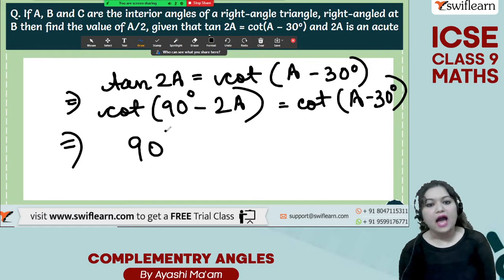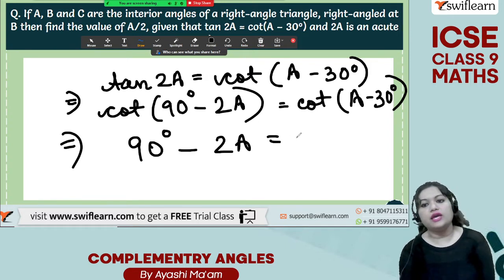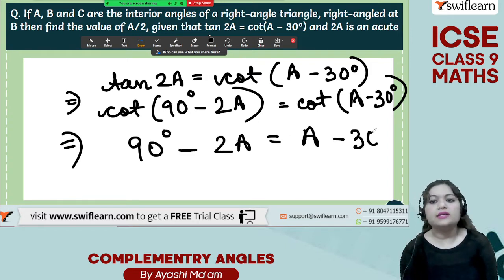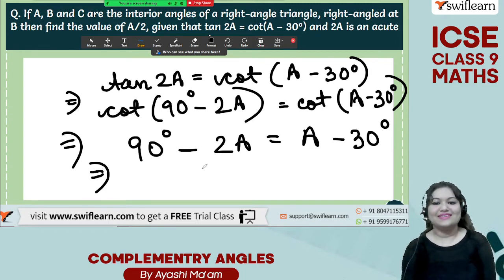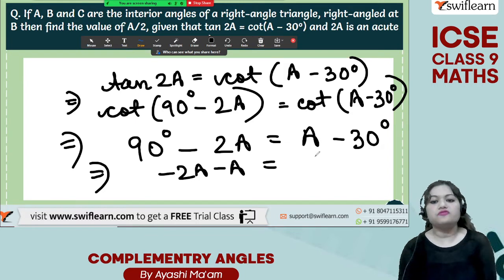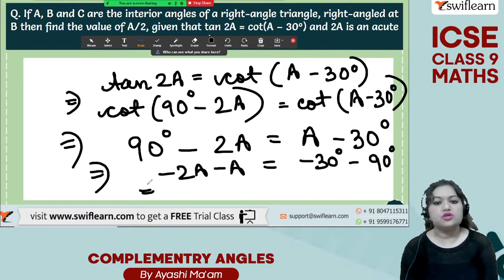So now we will have 90 degree minus 2A is equal to A minus 30 degree, right? So minus 2A minus A, we are taking the A on the left hand side, minus 30 degree and then minus 90 degree. So you will get minus 3A is equal to minus 120 degree.